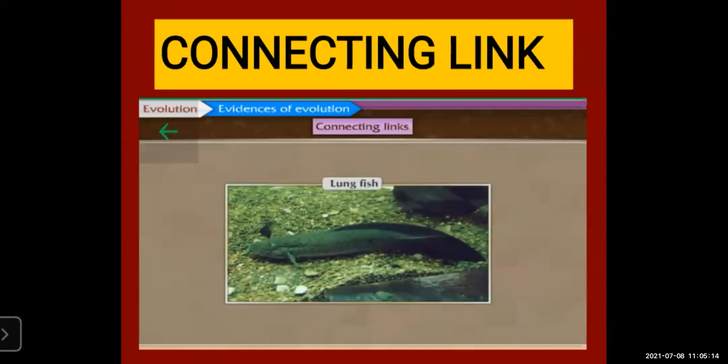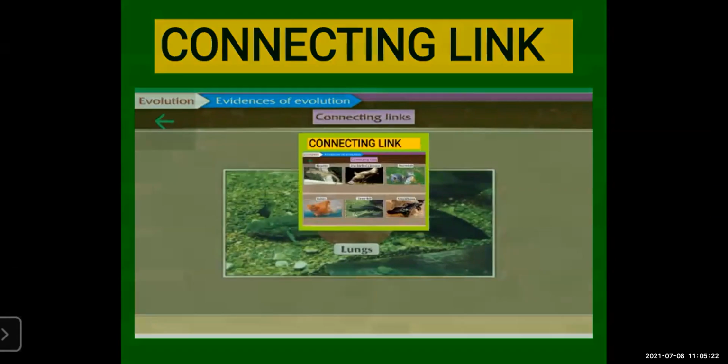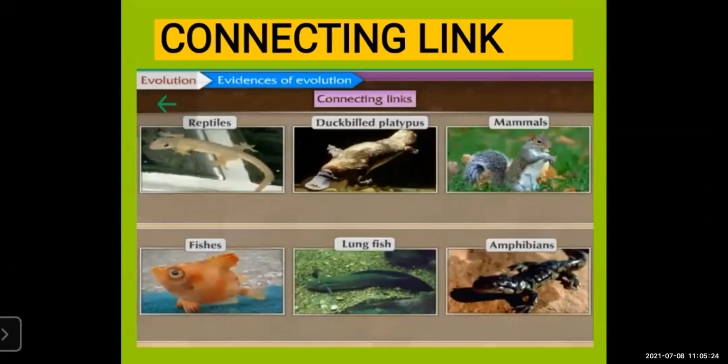But lungfish have lungs and they respire with the help of lungs. So lungfish is a connecting link between fishes and amphibians. Like fishes, they can live in the water, but lungfish can live in the water as well as on the land. So they show the characters of fishes and also of amphibians.